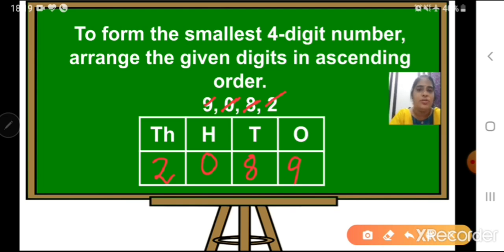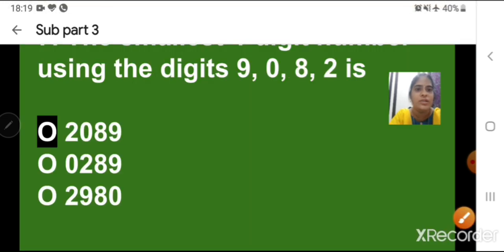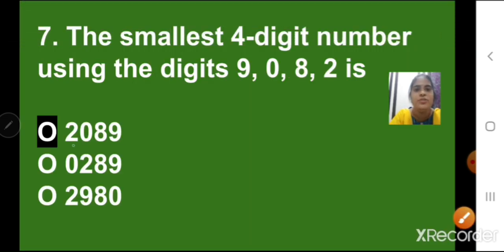Don't rush. Go slowly. See how the answers are going to be. Do we have this option here? Yes, we have that option, 2089. So you are going to click on that particular option.